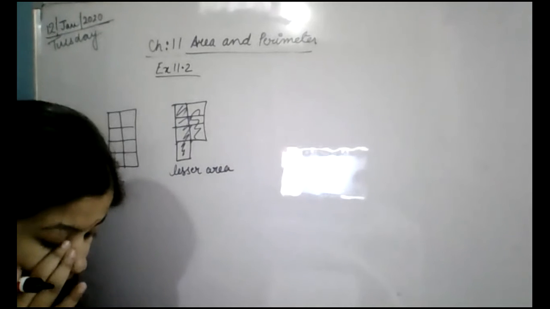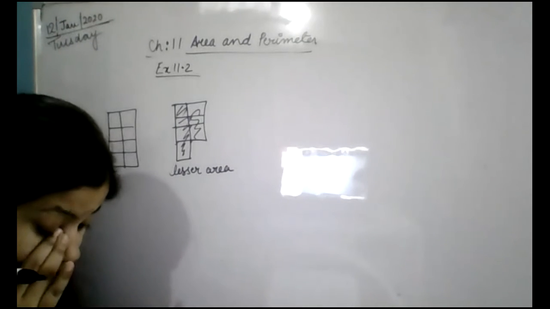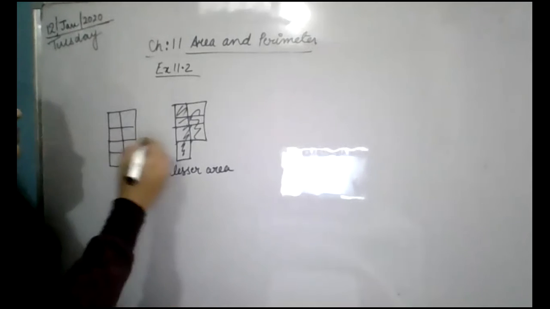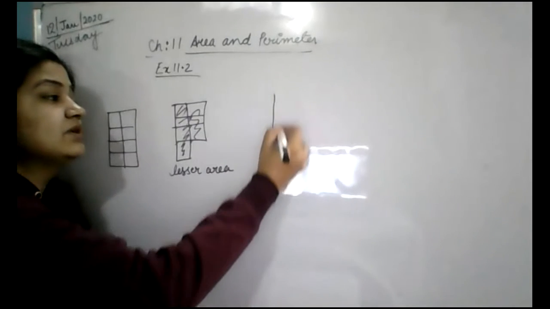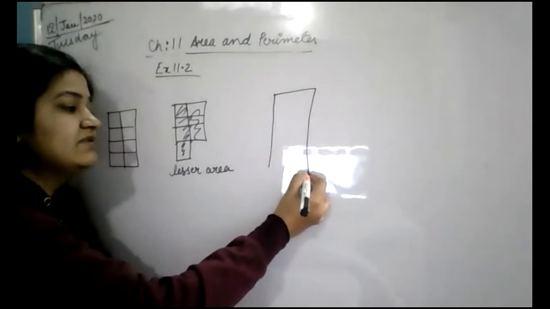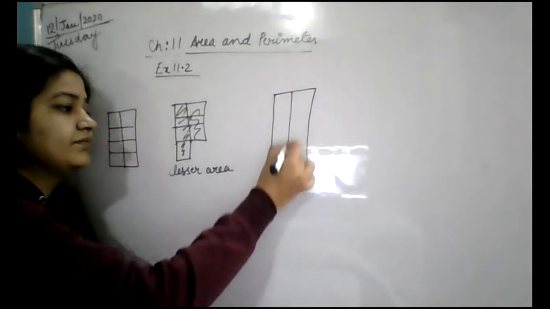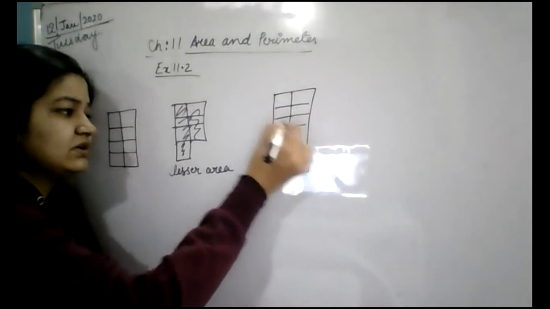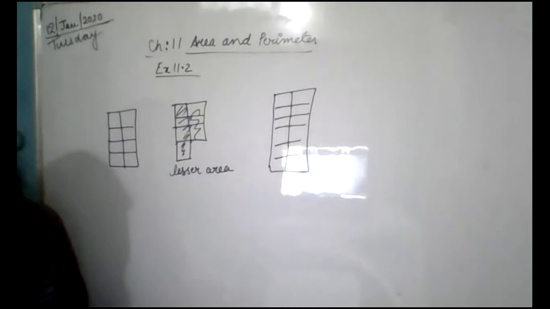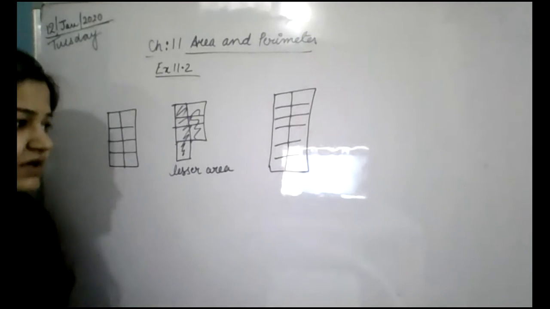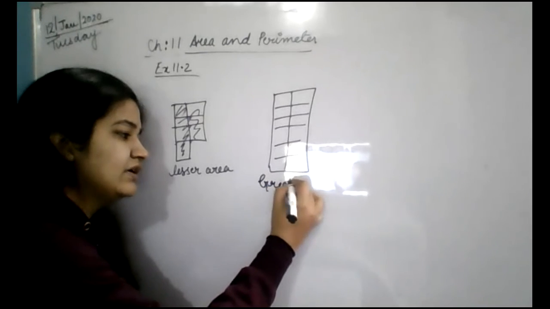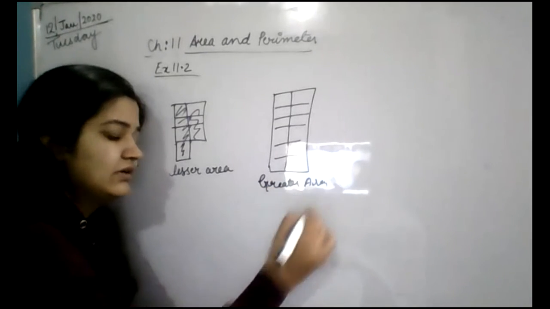And in the next one, you have to draw the figure which is having greater area than this one. So that means 8 is given, you can cover 9 blocks. You can even cover 10 blocks, 2, 4, 6, 8, like this. Do it quickly. It is very easy, and it will have greater area. Write below it: it will have greater area. Do it quickly.